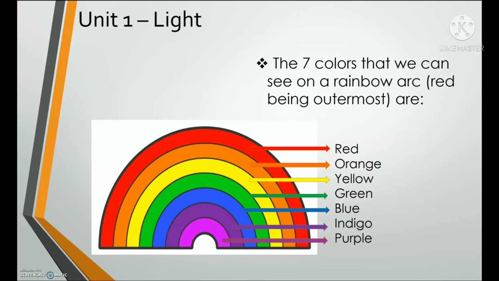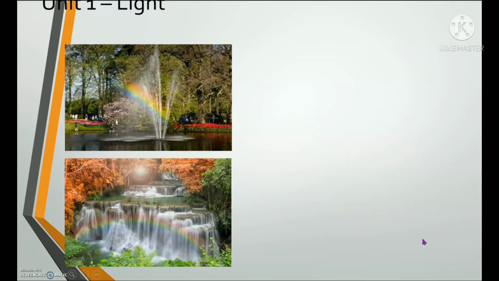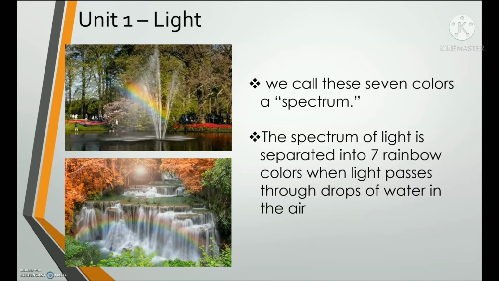Very good. So there are red, orange, yellow, green, blue, indigo, and purple. Very good. Now let's read our next slide. We can call these 7 colors a spectrum. Everybody repeat after me, spectrum. Very good. So the several colors or the 7 colors that we see in a rainbow is what we call the spectrum.